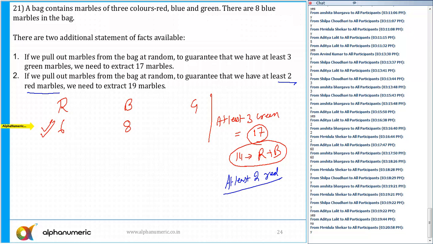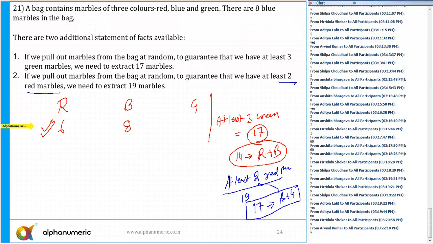Okay. So when I say at least 2 red marbles, we have got 19 marbles. So if I pick 19, we can definitely say that we have got a minimum of 2 marbles. So in the worst case, a maximum of 17 marbles are of which color? That is blue plus green. Yes or no? And 17 plus 2 is 19. So if I pick 19 marbles, we can definitely say there are a minimum of 2 red marbles.